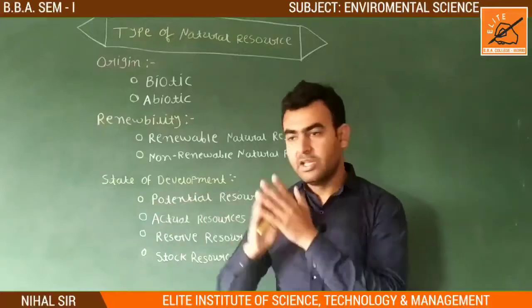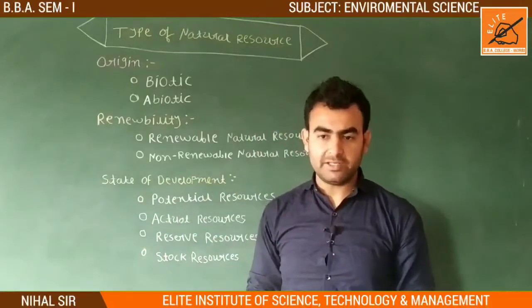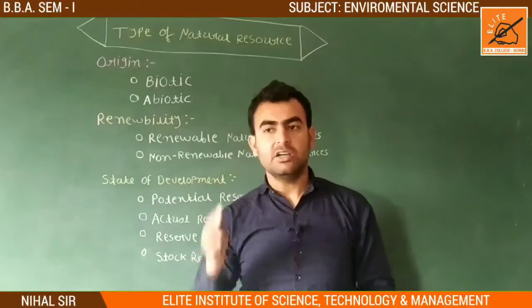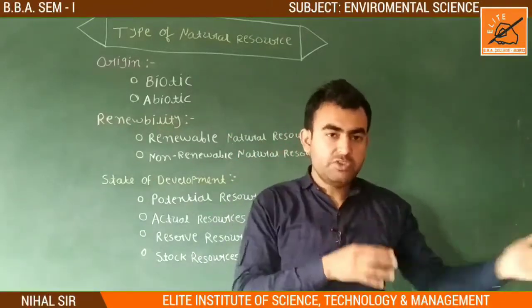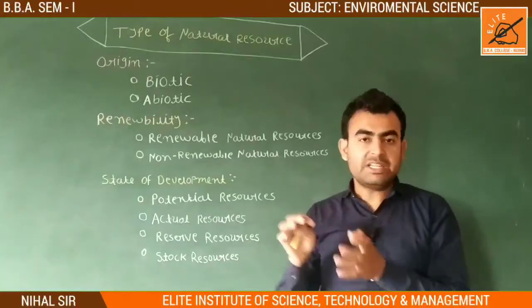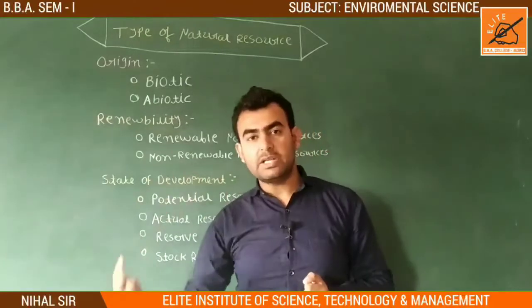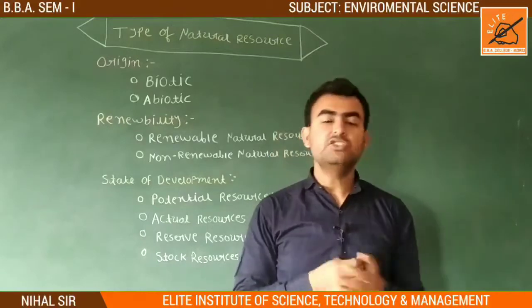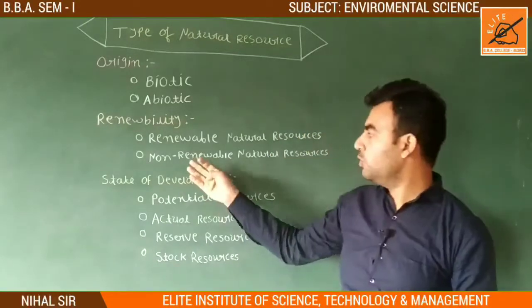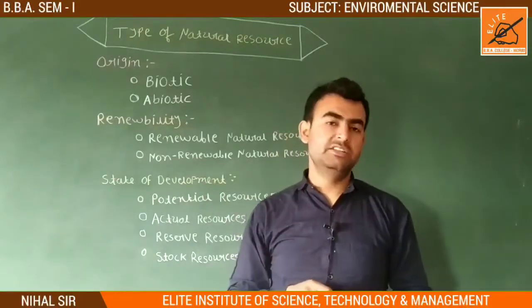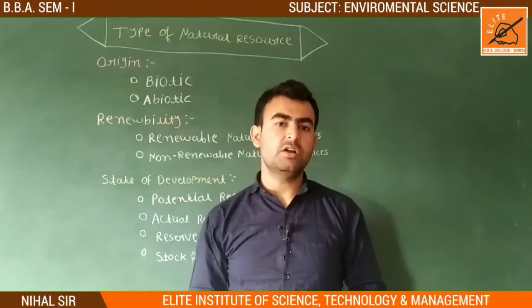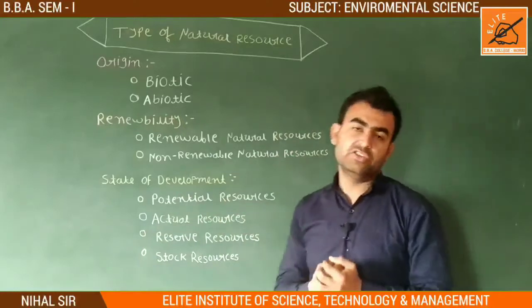They are present. If we want to consume them right now, we can, but we are not using them because we are thinking about the future. Some natural resources we can consume potentially after some time, when we need them in the future. Or, as I told you, some are very limited in supply. So this kind of natural resource comes under potential resources.